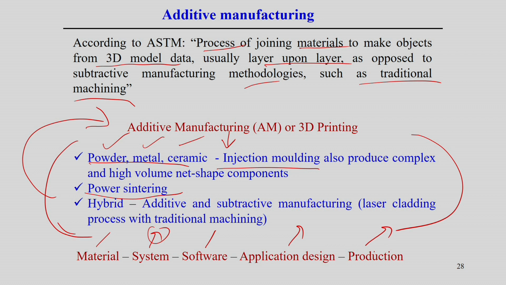And finally, production: once looking into all these aspects, we develop the machines, or additive machines are available, and using these machines we can look into how to increase the rate of production. So, all these 5 elements are associated with additive manufacturing technologies.